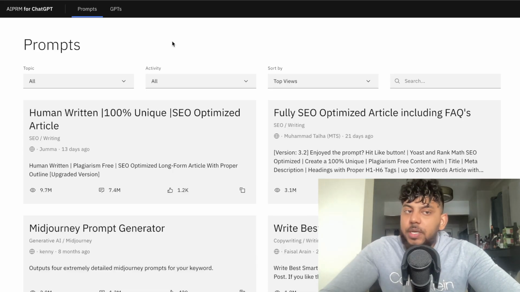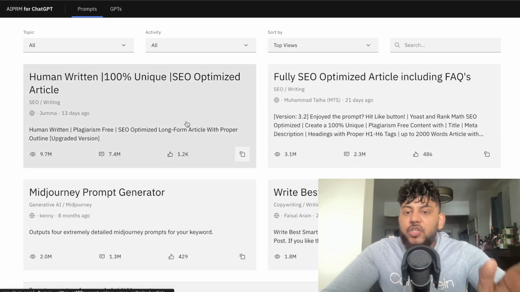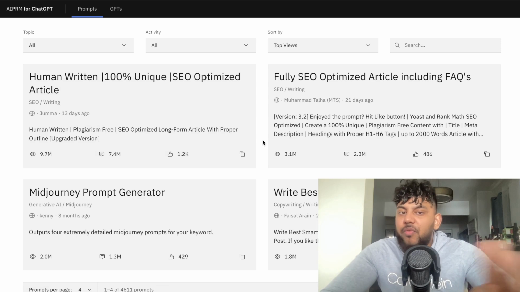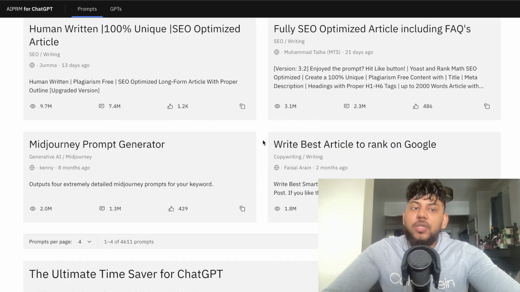Another website you can take a look at to get some ideas for GPTs is AIPRM. This is a prompt-based website which created a lot of very popular prompts when ChatGPT first came out for people to use. So this could actually give you ideas for prompts or use cases that were very popular, and you can take this and turn it into a GPT.